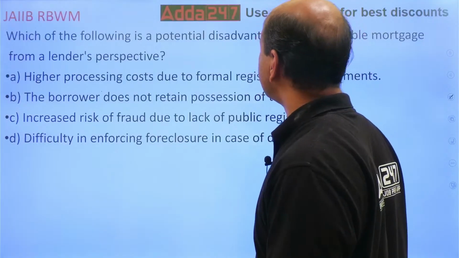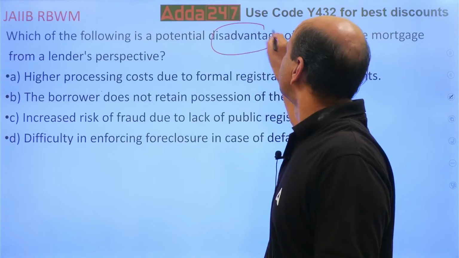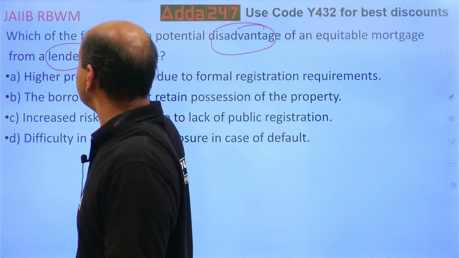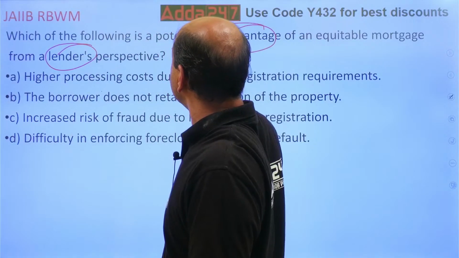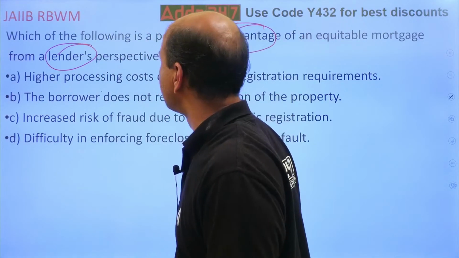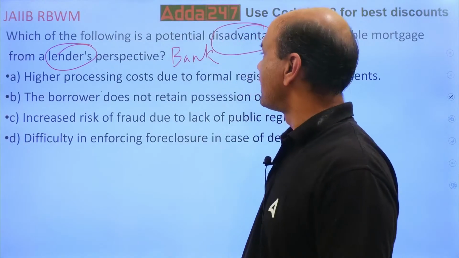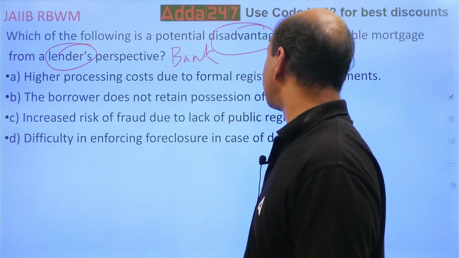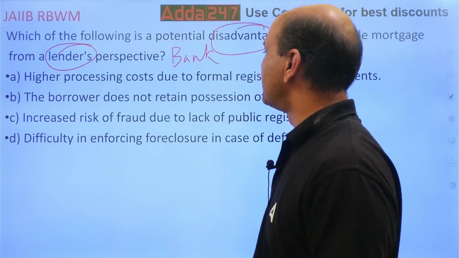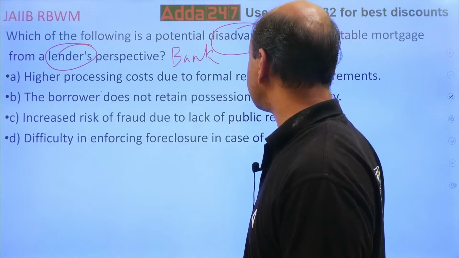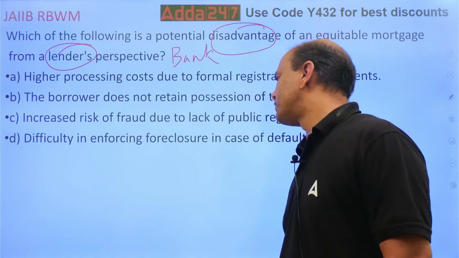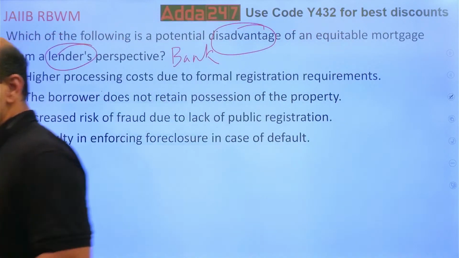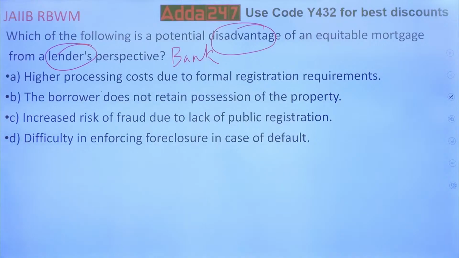Which of the following is a potential disadvantage of an equitable mortgage from lender's perspective? Lender means bank. Bank's perspective. Potential disadvantage. High processing cost due to formal registration requirements. The borrower does not retain the possession of the property. Increased risk of fraud due to lack of public registration. Difficulty in enforcing foreclosure in case of default. Think. Which one?